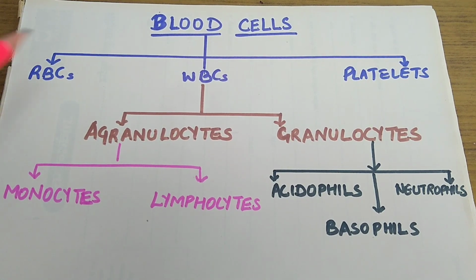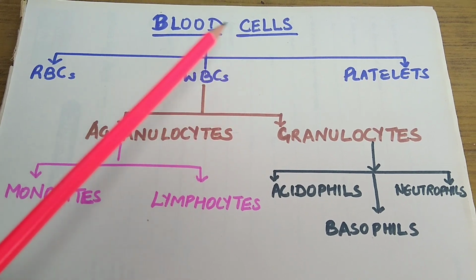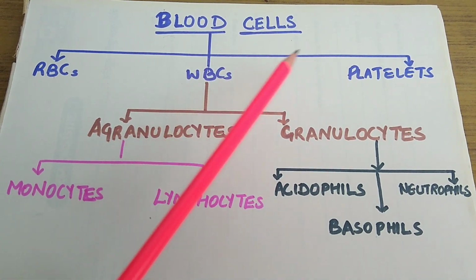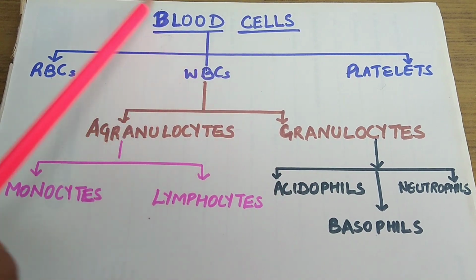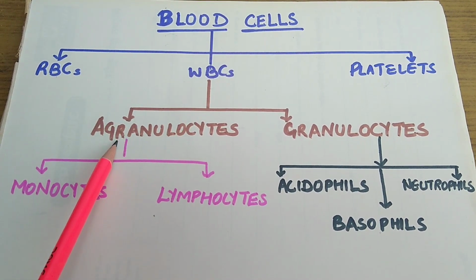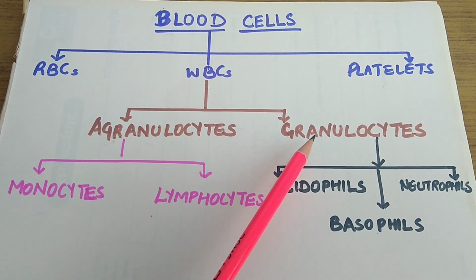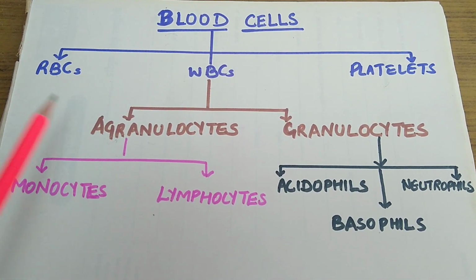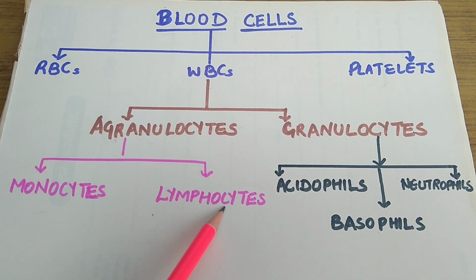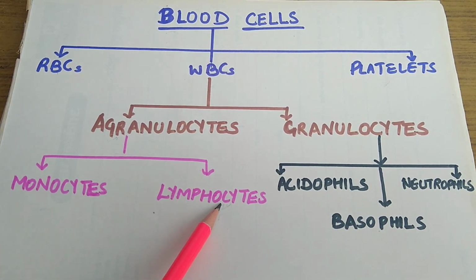Now after plasma, let's discuss blood cells. Blood cells, students, are of three types, that is RBCs, WBCs and platelets. I have made a small flowchart for you. WBCs are further divided into agranulocytes and granulocytes. Agranulocytes are of two types, monocytes and lymphocytes. About lymphocytes I will explain later.